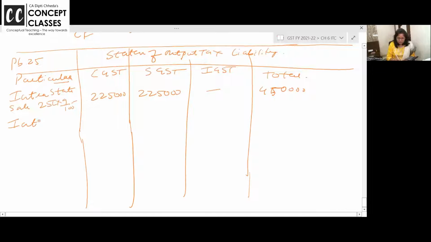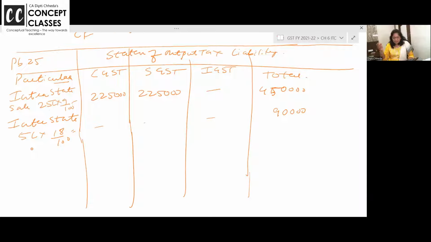Now, interstate 5 lakh का 18%. This is what I have sold. 5 lakh का 18%. 90,000. See, 86B they can merge here and they can give the problem in the exam. यहाँ फिर से applicable नहीं है because the turnover is 25 lakhs and 5 lakhs. If your output liability or output आपका जो भी turnover है that exceeds 50 lakhs तो ही applicable है. तो इसमें तो नहीं है applicable 86B, but just saying this is your output tax payable.